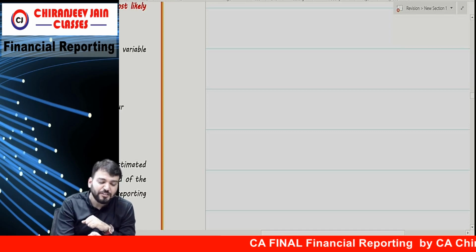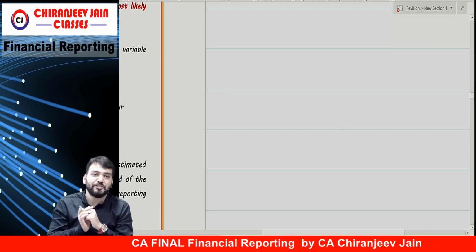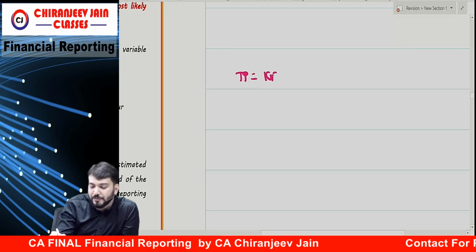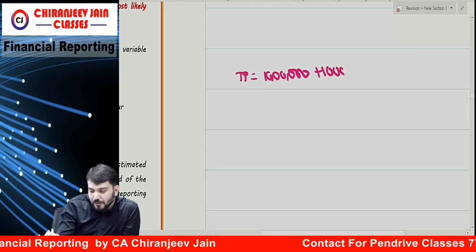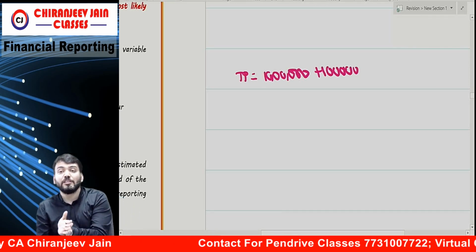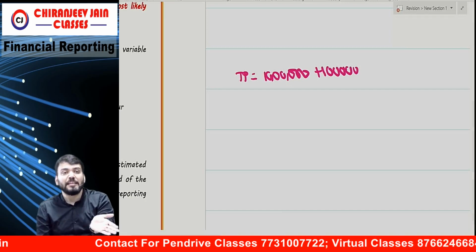95%. Therefore, we'll estimate 10%. Therefore, we'll add how much? 1 lakh in the transaction price. Means the initial transaction price will be 10 lakh plus 1 lakh. But this can change also, because this is a long-term project. Whatever assessment we have done, that might change.